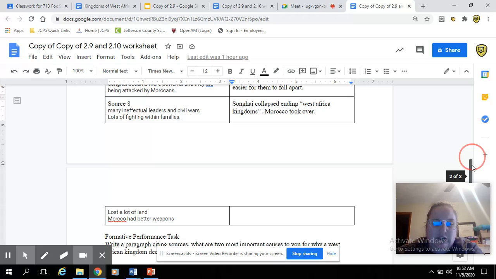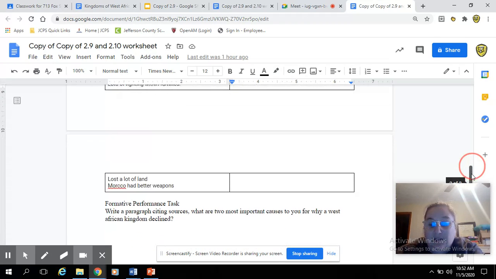Source 8 was kind of a repetition, but again: ineffective leaders, civil wars, and lots of fighting within families, with families trying to fight each other to take over. They eventually lost a lot of land. Morocco, again, had better weapons. Ultimately, this is going to end West Africa. Morocco is going to take over, and we are done with West Africa.